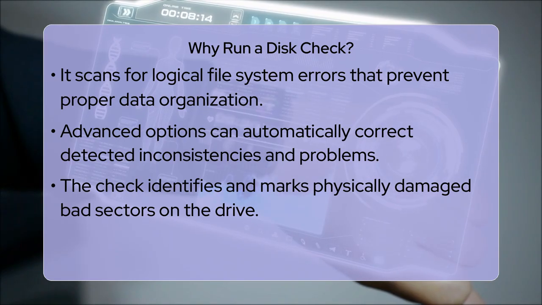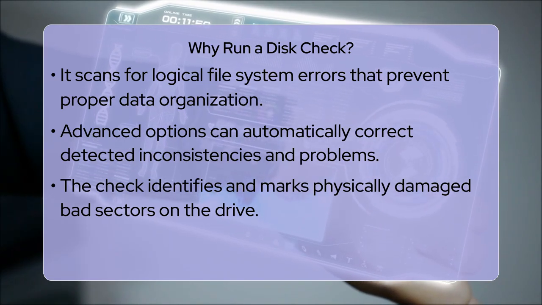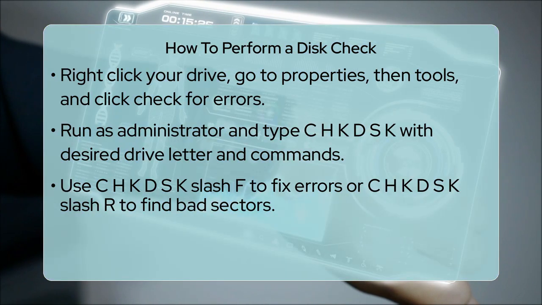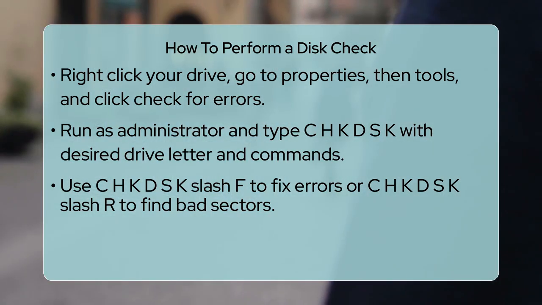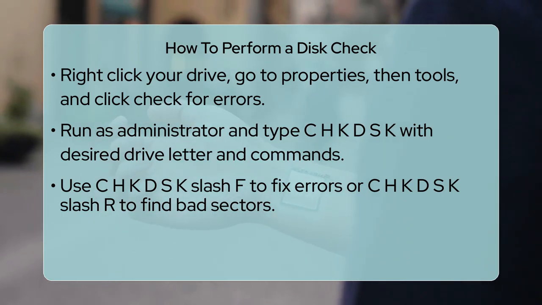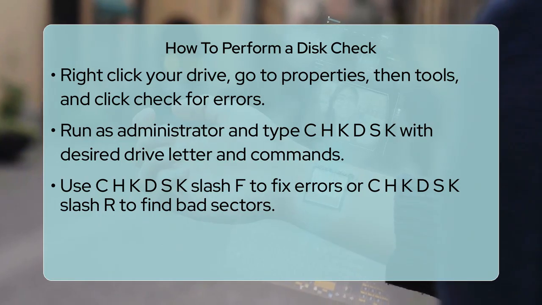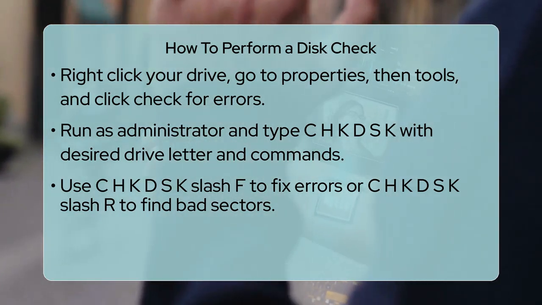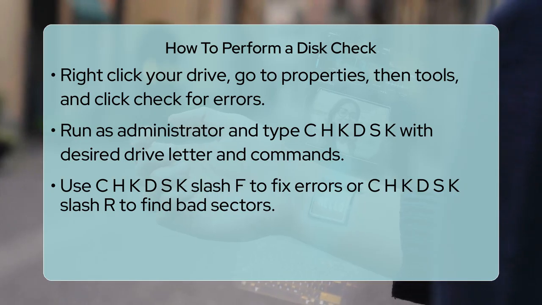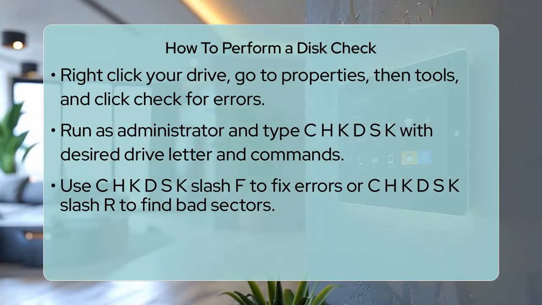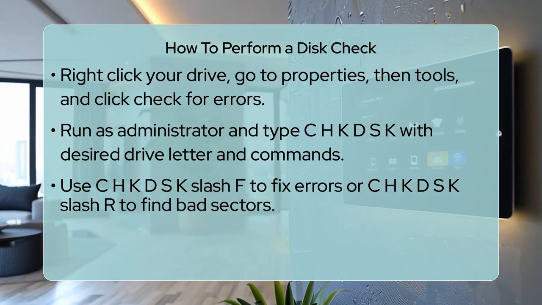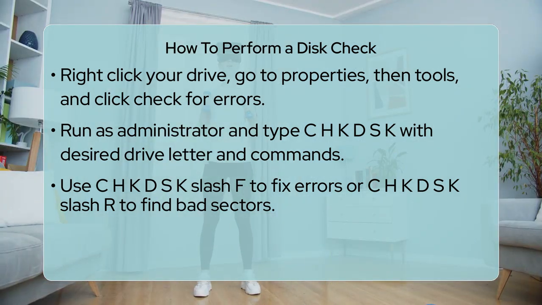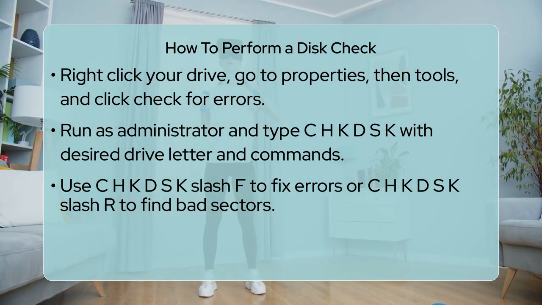For more control, or if you prefer typing commands, you can use the command prompt. To do this, search for command prompt in your Start menu, right-click it, and select Run as Administrator. Once the black window appears, you can type CHKDSK followed by the drive letter you wish to scan, a colon, and then specific commands to tell it what to do. For example, to scan your C drive and automatically fix any file system errors found, you would type CHKDSK C: /F. If the drive is currently in use, the system might schedule the check for the next time you restart your computer.